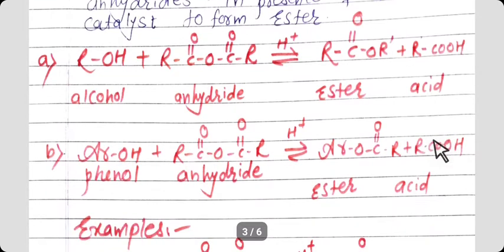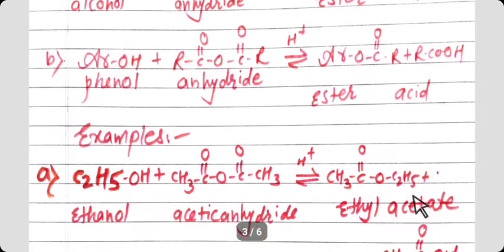Same reaction is carried out with the phenol. See the general reaction. ArOH phenol reacts with anhydride, so Ar reacts with OC=OR and OH will react with RCO, so it forms ester and acid.